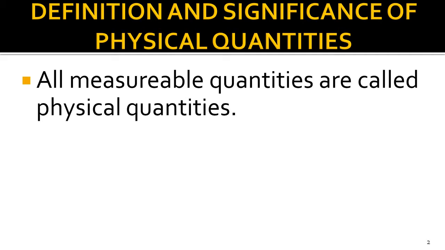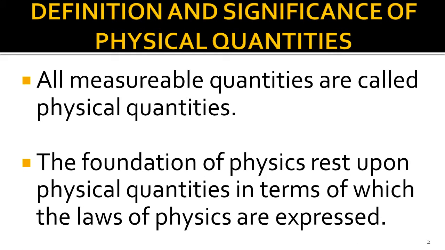For the case of a brick, its length, width, height and mass are the important physical quantities which enable us to describe its properties. Physical quantities are of great importance in physics because we make use of them to express the laws of physics. For example, if Newton didn't know about physical quantities such as mass, acceleration and force, he couldn't have explained his second law of motion.